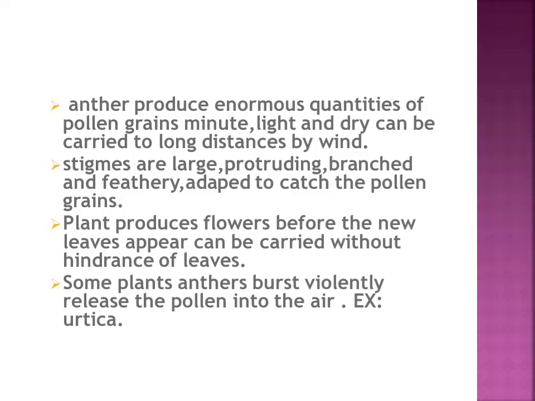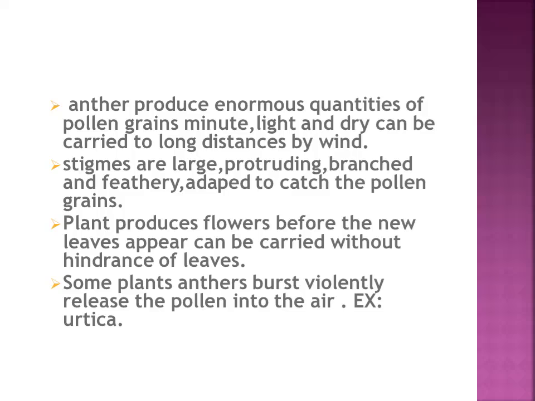Then stigmas are large, protruding out and feathery, so then they can easily catch the pollen grains. Then the plant produces flowers before the new leaves appear, so it avoids the hindrance of leaves. So pollination easily takes place without the hindrance of leaves.